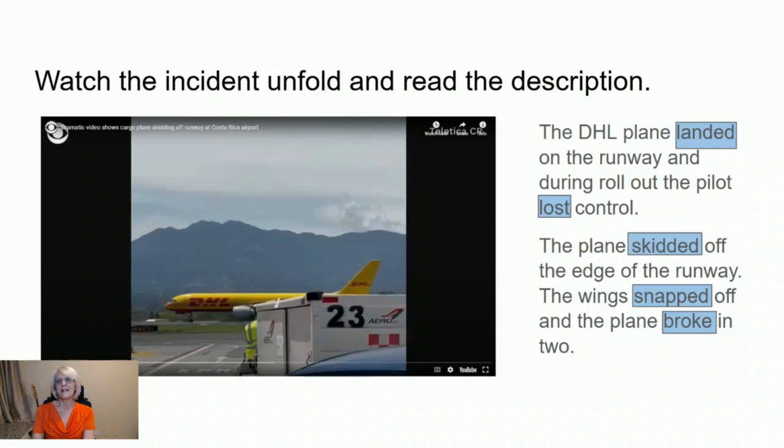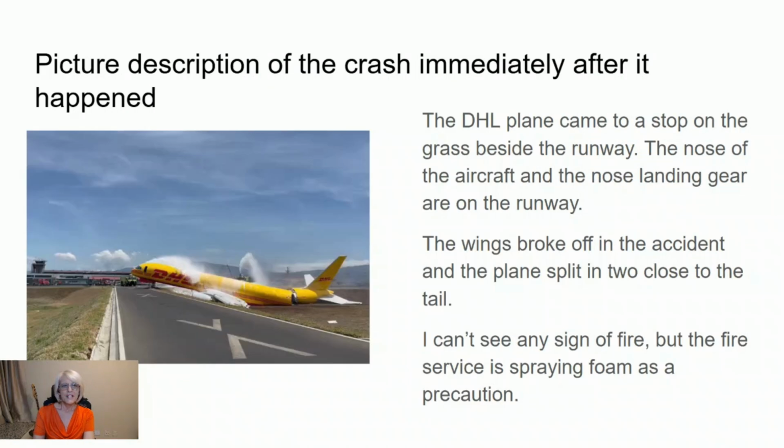Now we're going to look at a photo description of this incident. The DHL plane came to a stop on the grass beside the runway. The nose of the aircraft and the nose landing gear are on the runway. The wings broke off in the accident and the plane split in two close to the tail. I can't see any sign of fire, but the fire service is spraying foam as a precaution.